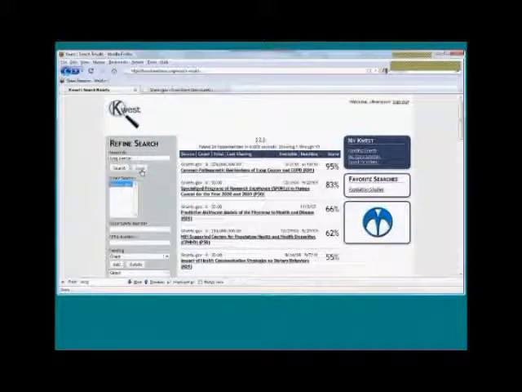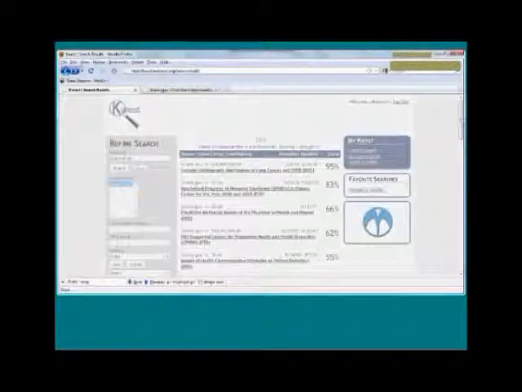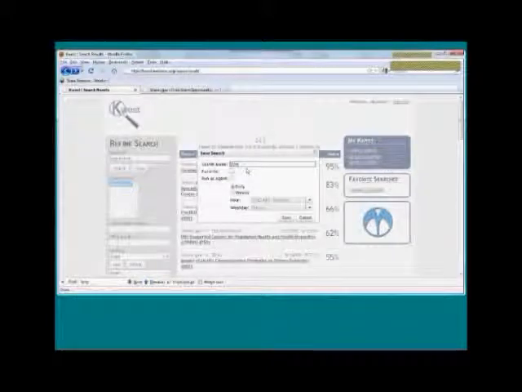So let's say we know we're going to run this search pretty regularly, so we want to save this search. It's really simple. Right next to the search button is the save button. And here we would name our search. So we'll just call it lung cancer, just keep it simple. Looks good. And we can make this a favorite.